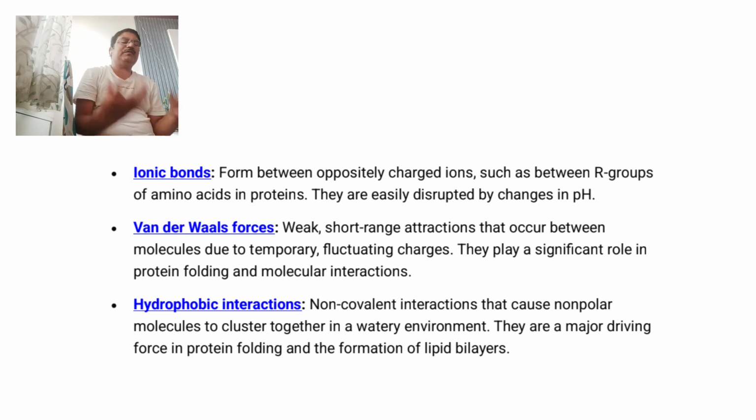They are formed between charged atoms, that is between R groups present in amino acids in proteins, and can be easily disrupted by changing pH. So these are the ionic bonds present in a biomolecule. These are again weak bonds.